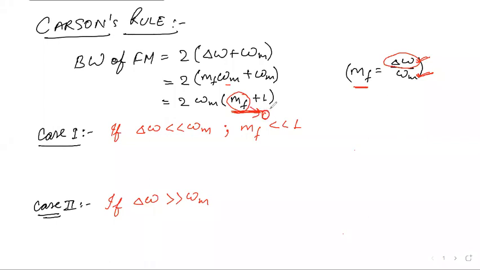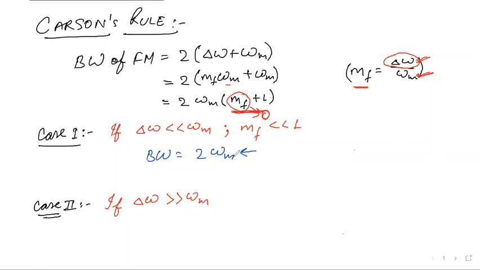In that case, this whole term will become 2 omega m (0 plus 1), that is 2 omega m. So the bandwidth will be equal to 2 omega m only.